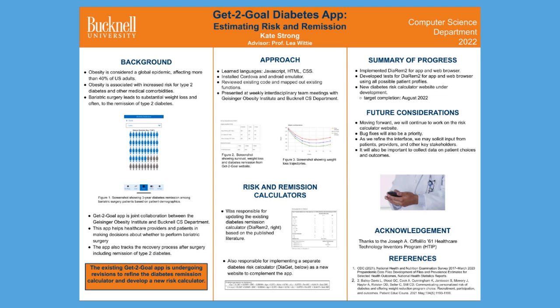Now getting into the details of my tasks, first I updated the existing diabetes remission calculator with Diarm2 based on the published literature from Geisinger as shown on the right. This calculator shows the chances of going into remission 1, 2, and 3 years post-bariatric surgery based on individual profile. And I updated this for iOS, Android, and browser version of Get-2-Goal.